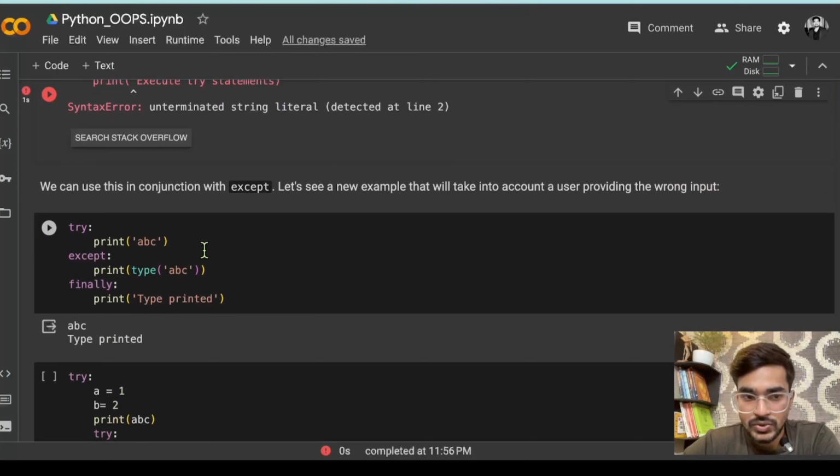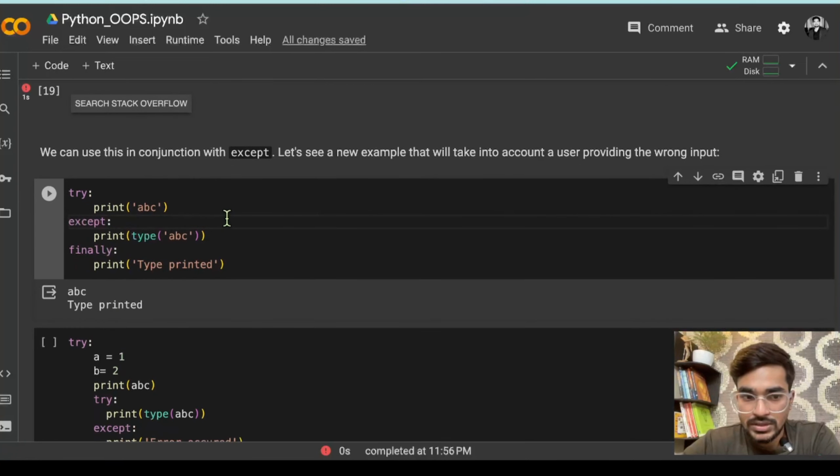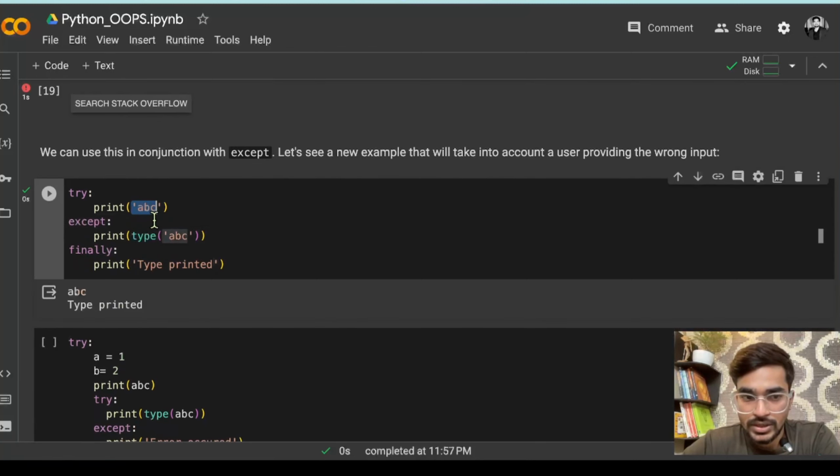Now I can show you using try, except and finally. Let's say this is just an example that I am giving. In try, ABC is fine, so it is a correct statement, and it will just print ABC. The try has no error, so it will not go to the except block, it will directly go to the finally block.